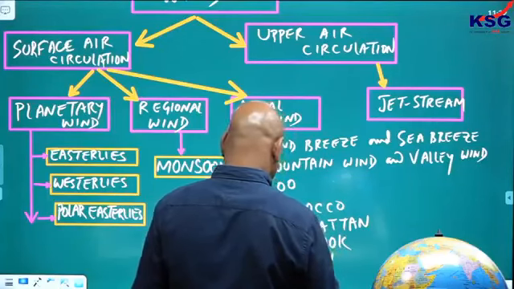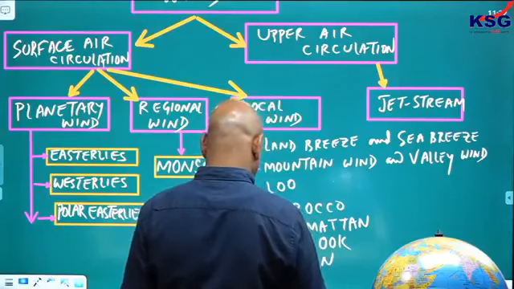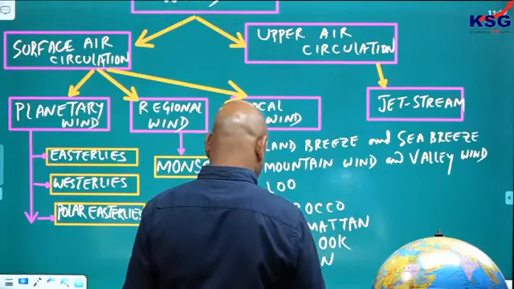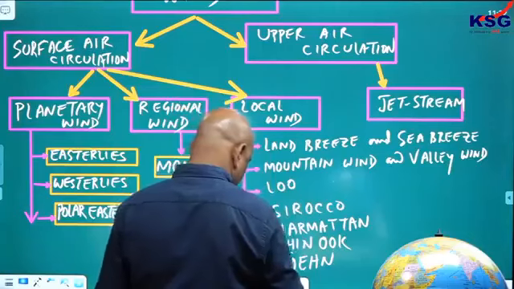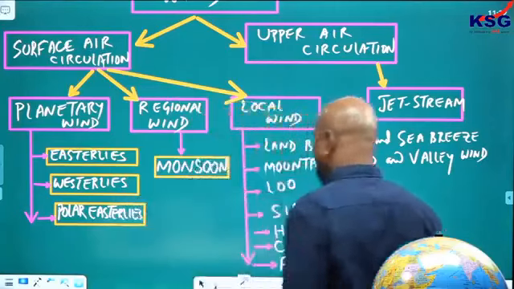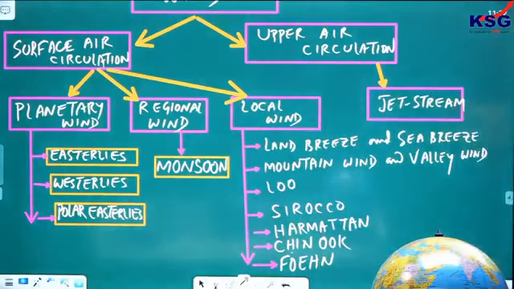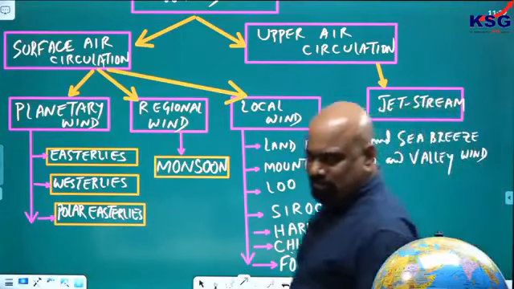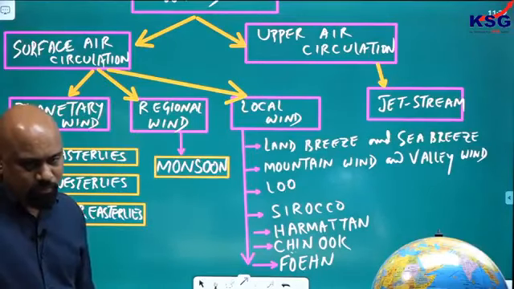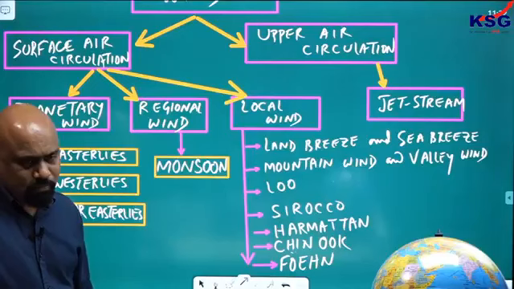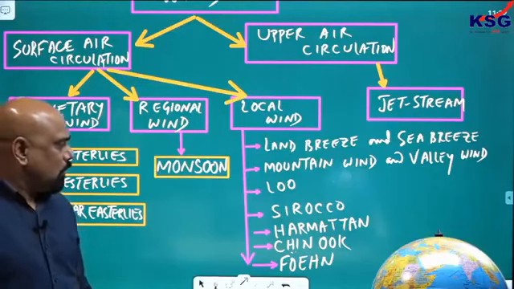All these are this type of winds. So we have wind circulation of different types. I said different types of wind you are having. Okay, please note down this.